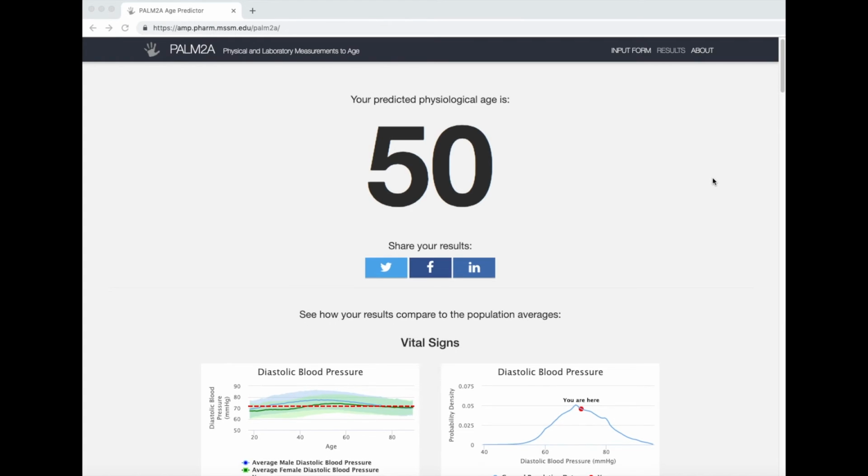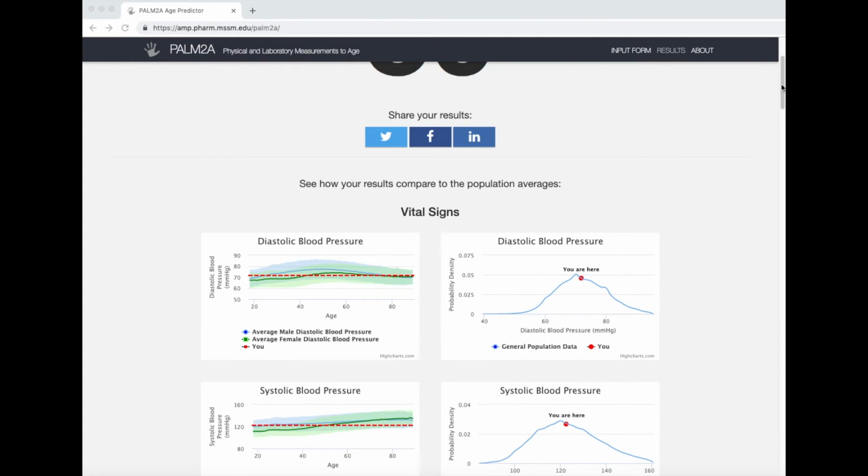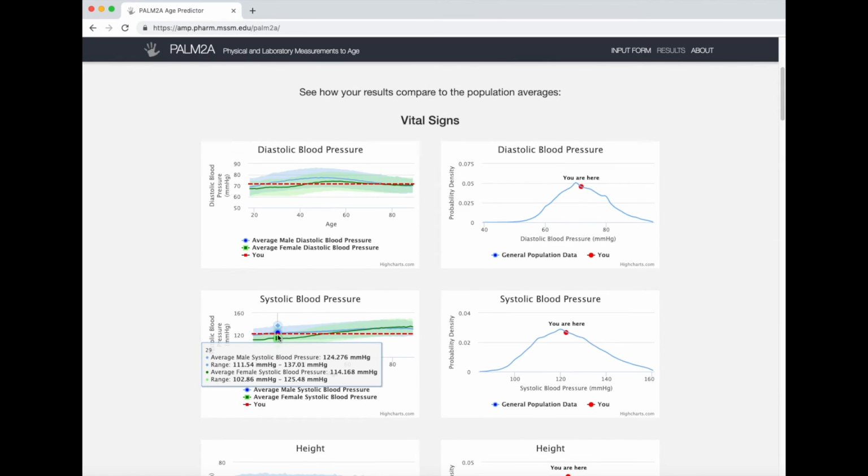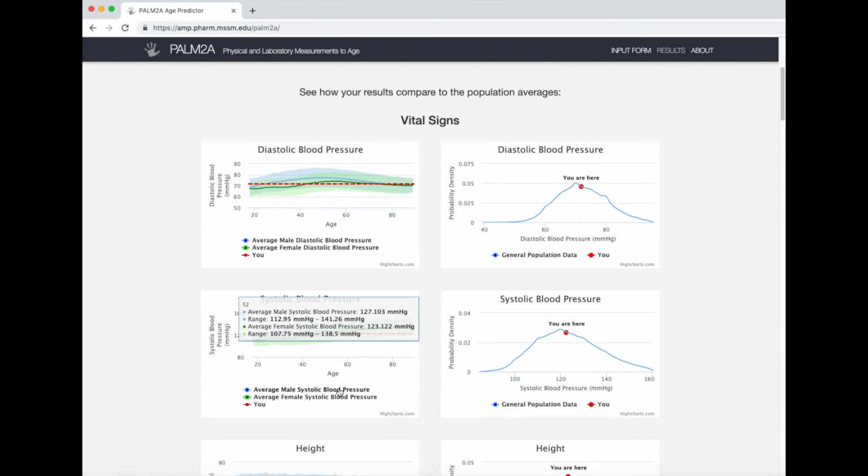On the results page, you can see how each of your inputs compare to the general population. On the graphs on the left-hand side, they show that you're the dotted line, and the area indicated by the blue and green bars captures 70% of the male and female population respectively.